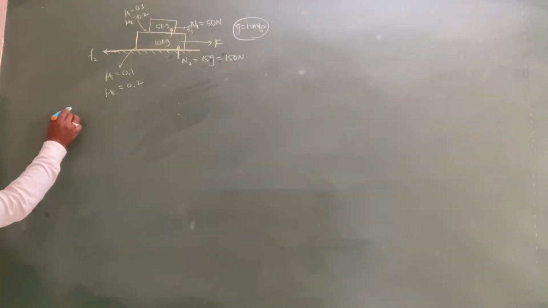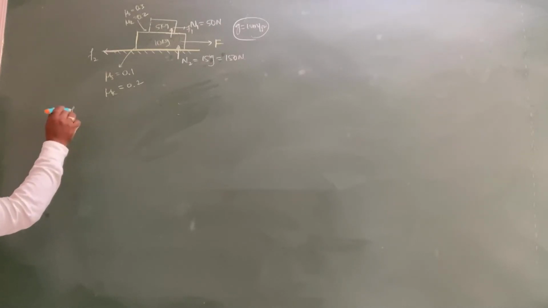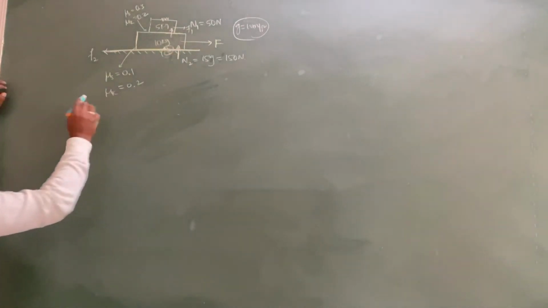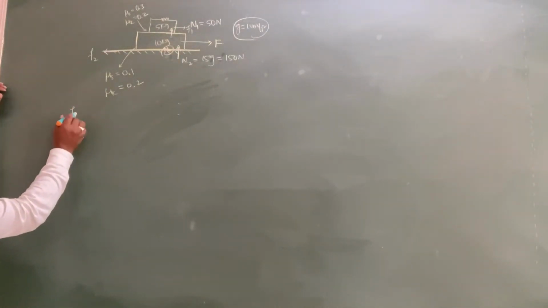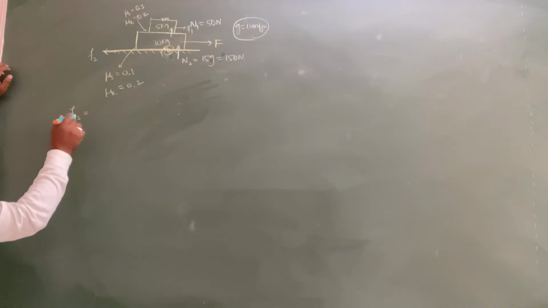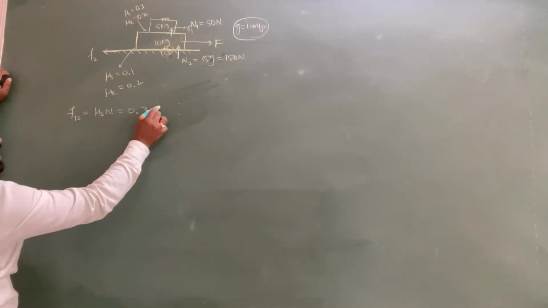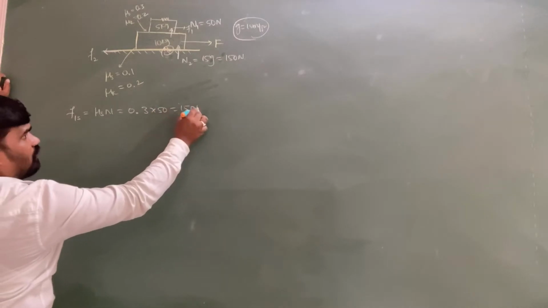So for the upper block, let us take M1, and for the lower block, let us take M2. For the upper block, the static friction F1s is equal to mu s into N, which is equal to 0.3 into 50, so F1s is equal to 15 Newtons.